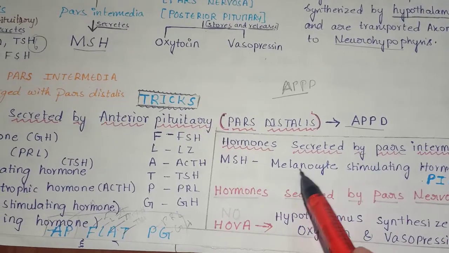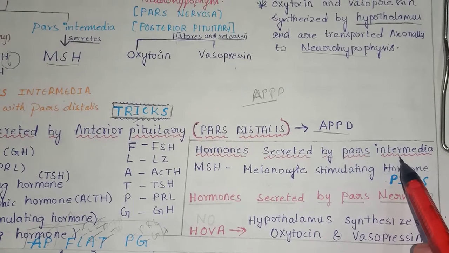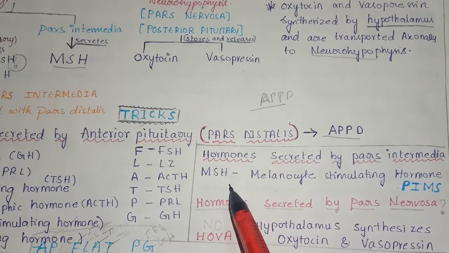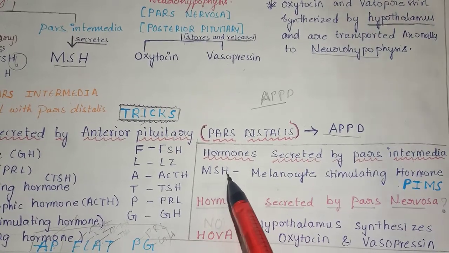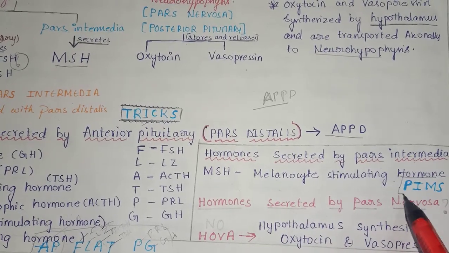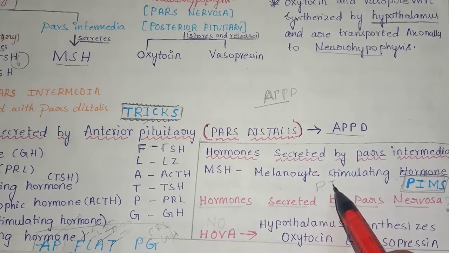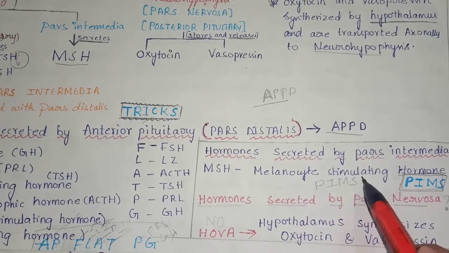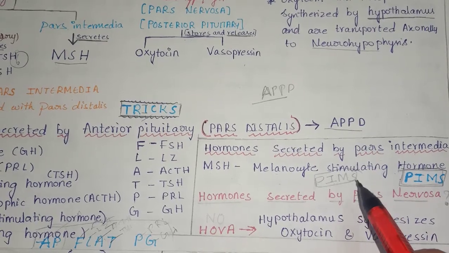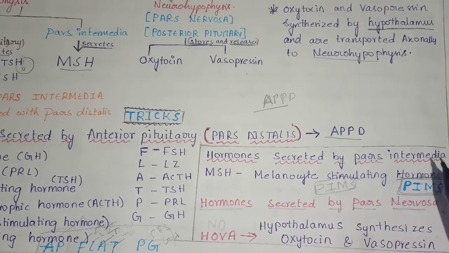Next, hormones secreted by pars intermedia. Pars intermedia secretes a single hormone as given in our NCERT book. It may secrete some other hormones, but in our NCERT only one hormone is given, MSH, melanocyte stimulating hormone, and the trick is PIMS. Pars intermedia and MS, melanocyte stimulating hormone.